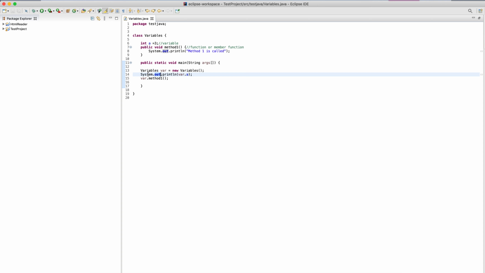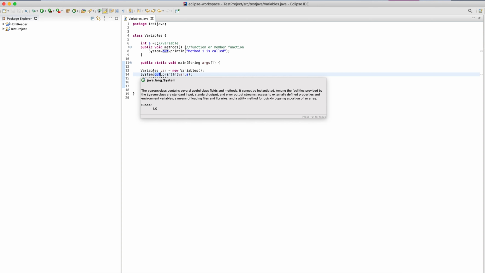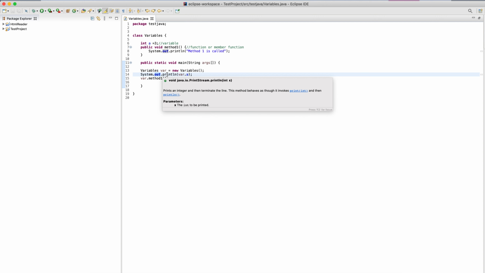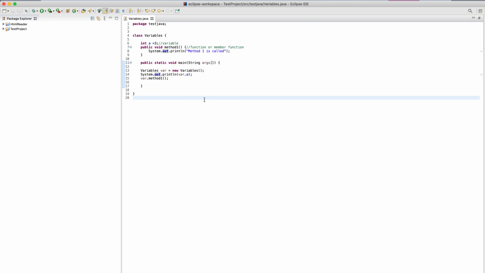So it means System is a class which contains my out variable, and then this out object has a println method which is a void type, and it requires some input, which means it has a parameter. So it is going to print like this. In this way, whenever you want to print something, you can use this sysout, and in this way you can create an object of your class and call your variable and its method.